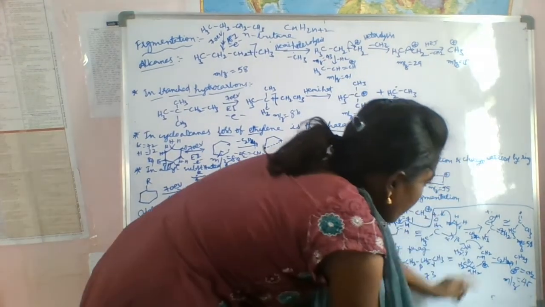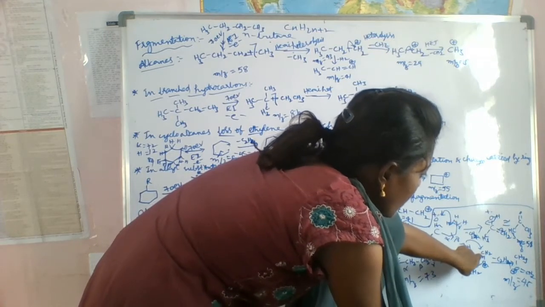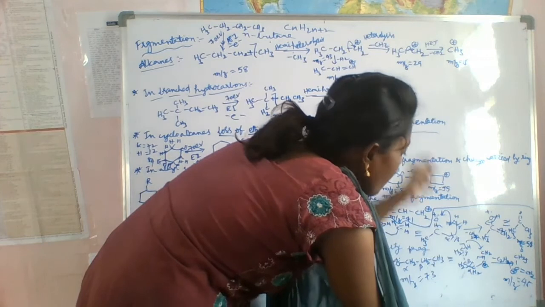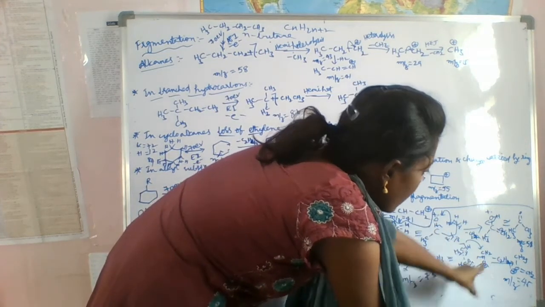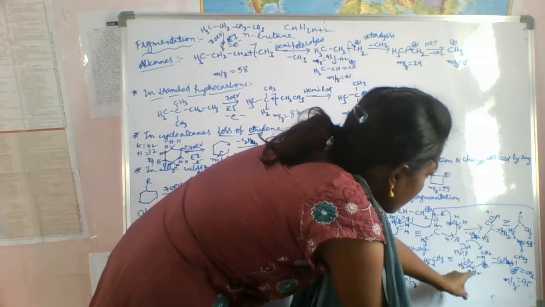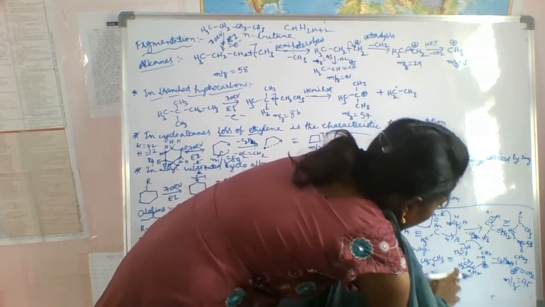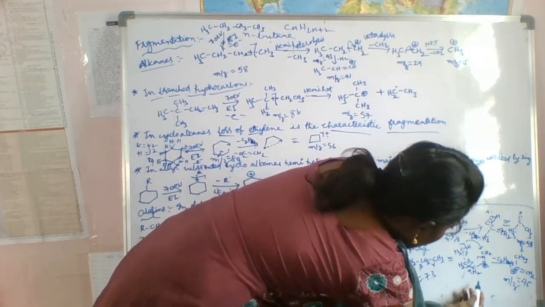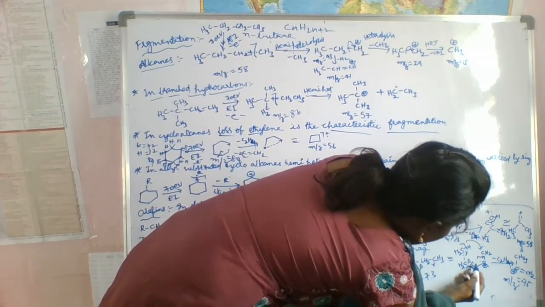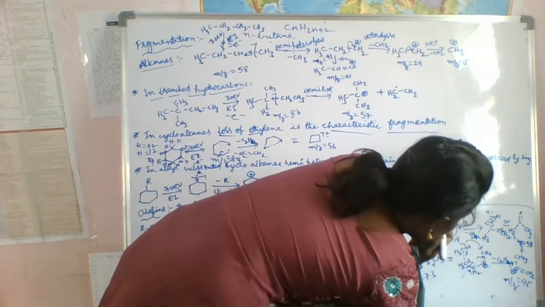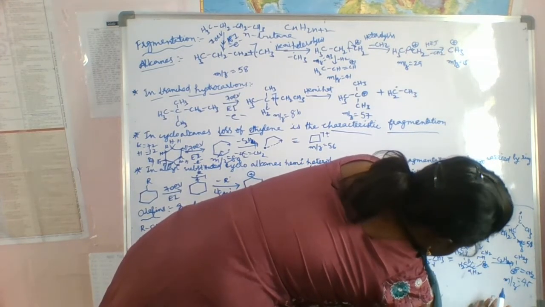Because we are transferring H to this CH2 radical, it forms CH3. Next, what happens here? Next CH2 is there, and one more radical is there, and one more radical is there, and a double bond O is there, right? So like this it will get this one.